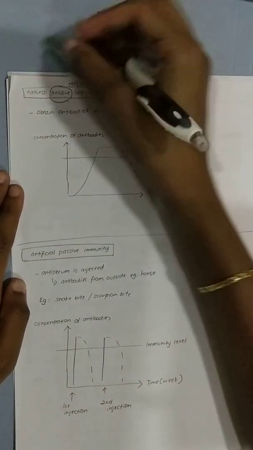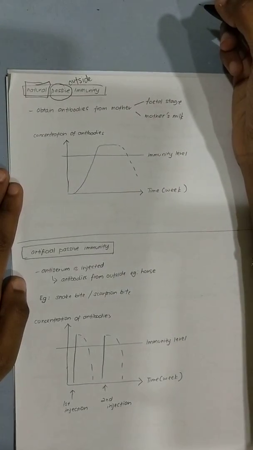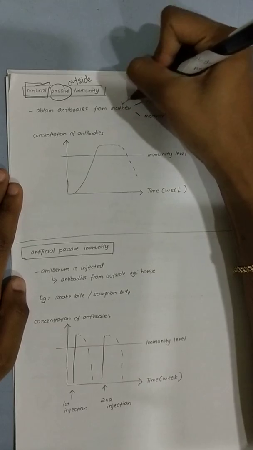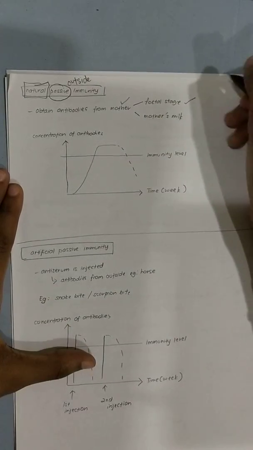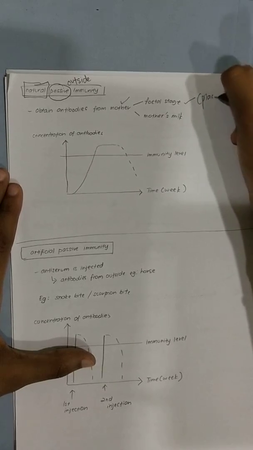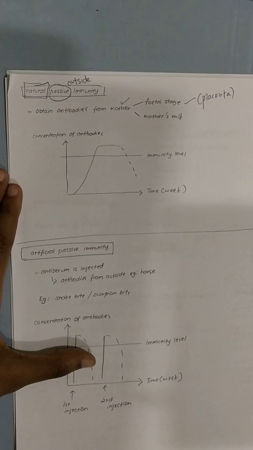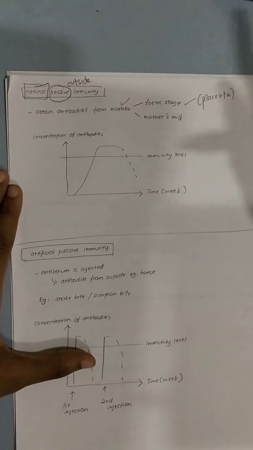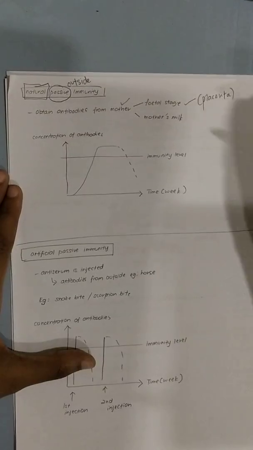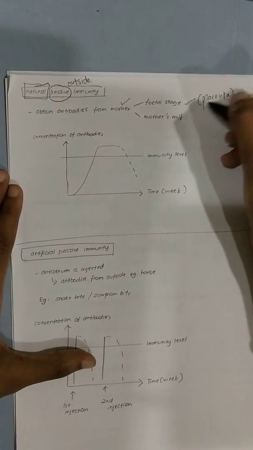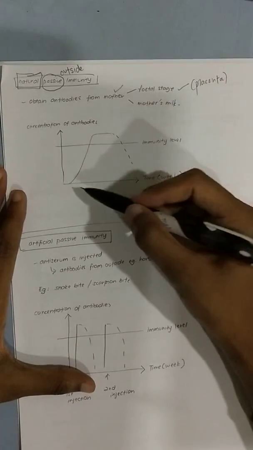Okay, who's your outside source? Now this is natural passive immunity, meaning I'm obtaining the antibodies from my mother. When? It can be two stages. During the fetal stage, from the placenta, the antibodies will go through the blood. In the form of blood, it will pass through. Okay, the red blood cells will carry them, and or it's when the baby is born, mother's milk, breastfeeding milk, rich with antibodies. Right. If you notice, look at the graph.